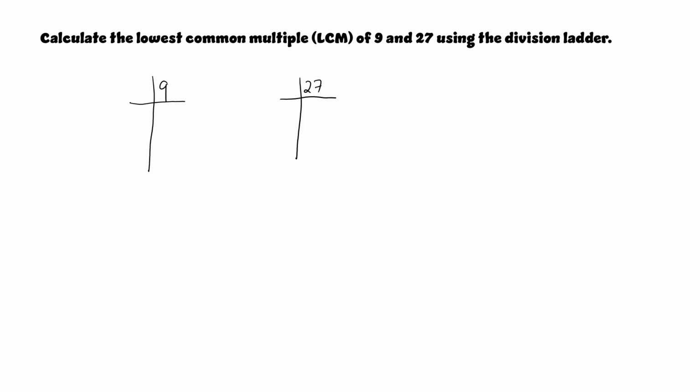So I'm going to start by prime factorizing the number 9. Now in prime factorizing 9, I'm going to think of a prime number that I can use to factorize 9. And a prime number that I can use would be the number 3. So 3 will divide into 9 3 times. And now I will need another prime number that can divide into 3. I will of course use 3 again. So 3 divides into 3 once.